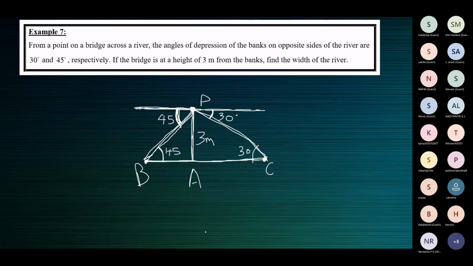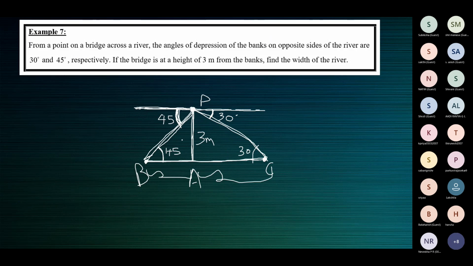Okay, so how do we find BC? What plus what gives BC? We can find BA and AC. AB plus AC, so we can get BC. So we should find AB from one right triangle and AC from the other right triangle. Add both to find BC. And it's very simple. When in a right triangle, you have one angle and one side.